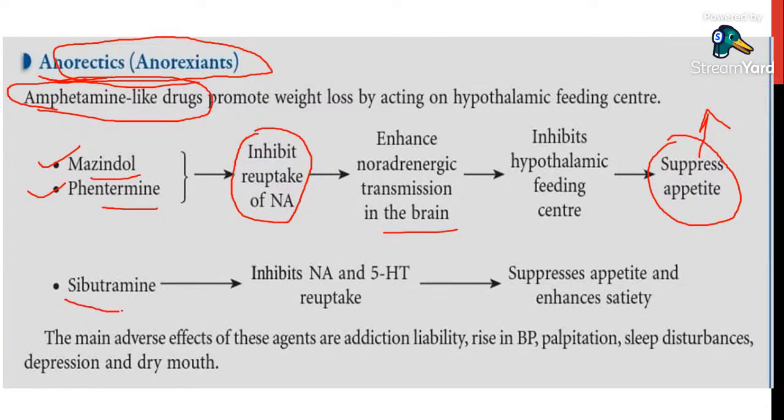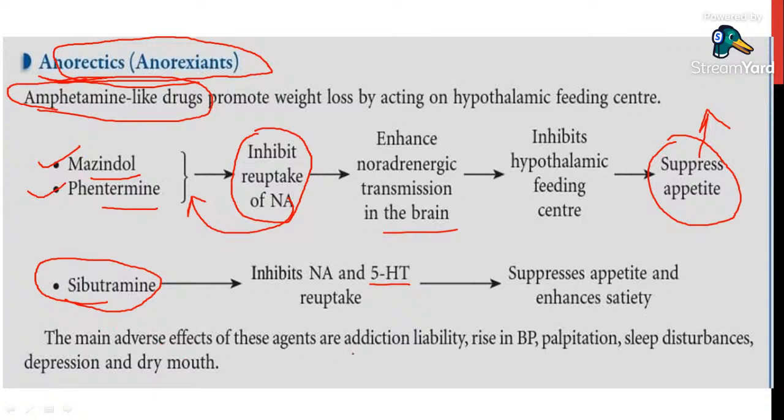And sibutramine is another amphetamine-like drug, a sympathomimetic drug, which inhibits noradrenaline and 5-hydroxytryptamine reuptake. Actually, when noradrenaline is released in the synapse, it should enter back into the presynaptic nerve through the reuptake mechanism. And these drugs, mazindol, phentermine, and sibutramine, are decreasing the reuptake, and by that they are suppressing appetite. Okay, so mazindol, phentermine, sibutramine, SPM or MPS, remember it whichever way you like.